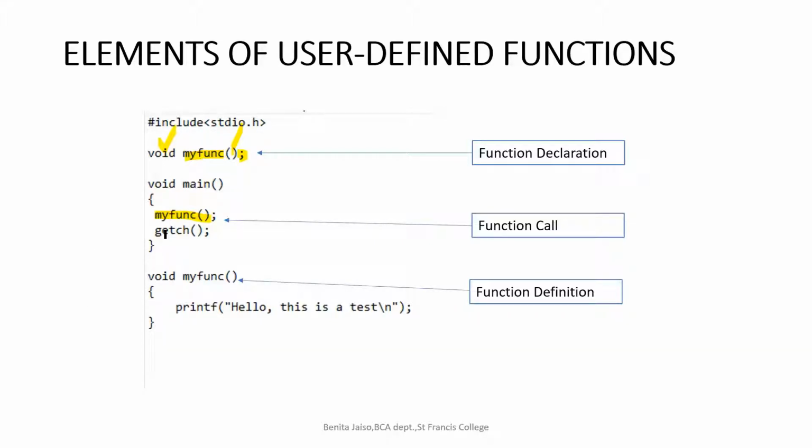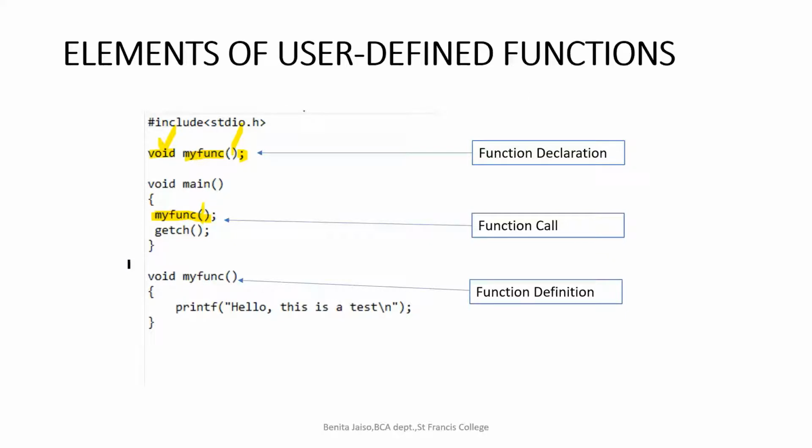Making the call is done using only the name of the function and the arguments. If you are not passing any arguments, we will leave it as empty parentheses, or you can mention it as void. If you are passing arguments, you pass them in the parentheses. Got it? Now, if you give void, that means we don't have any return value. If we are expecting an integer return value,